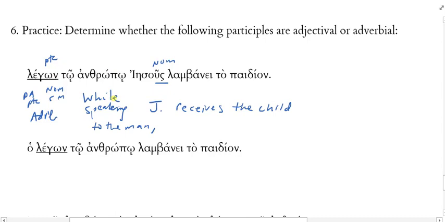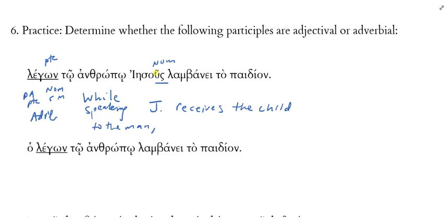What do you mean by articular? With the article. Like if I were trying to use a participle to qualify what kind of person, the speaking to the woman Jesus as opposed to the speaking with the dinosaur Jesus. Remember, Jesus was a common name back then. So if I wanted to say, hey, which Frank can stop by the office? Well, the eating 5 hot dogs Frank. Oh, yeah, I see that guy over there named Frank eating 5 hot dogs. And there's this other Frank who's fasting today.